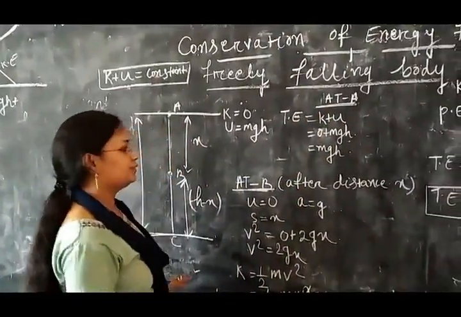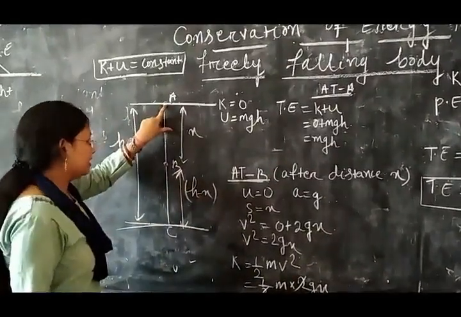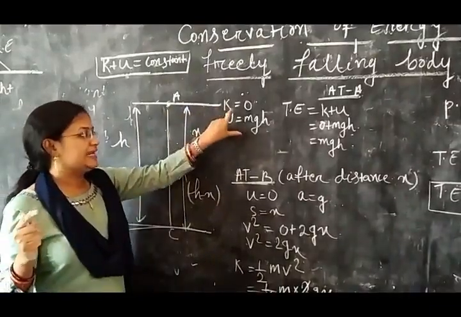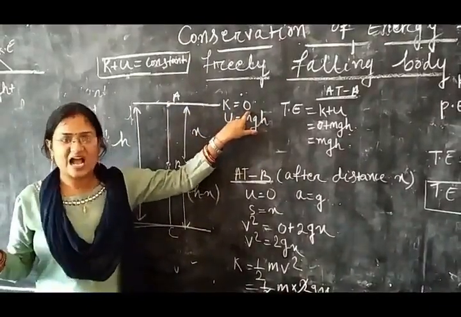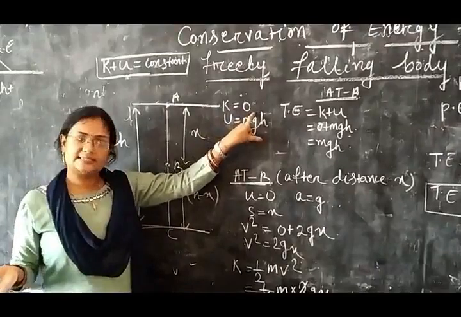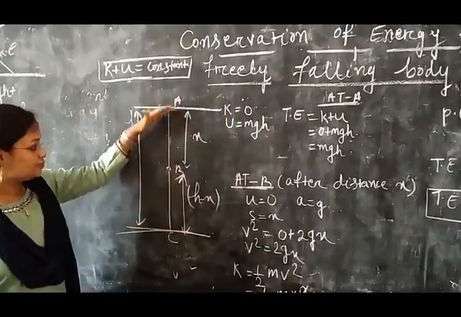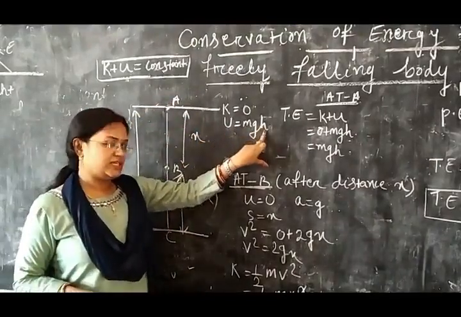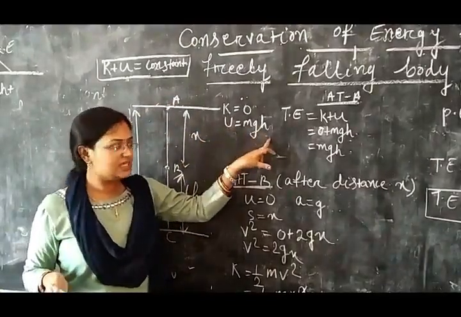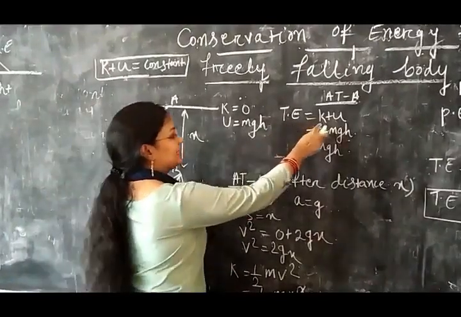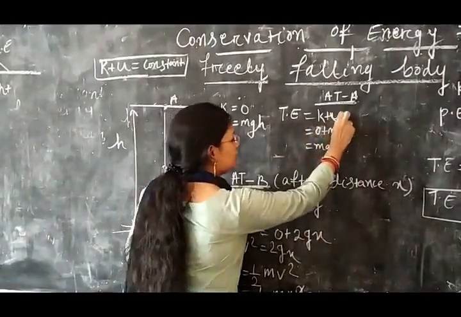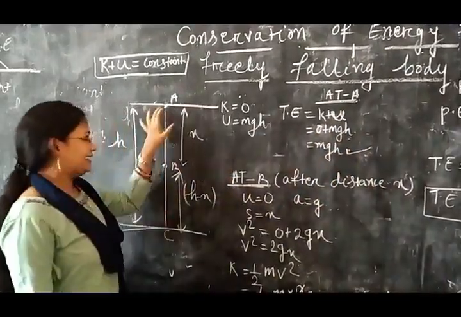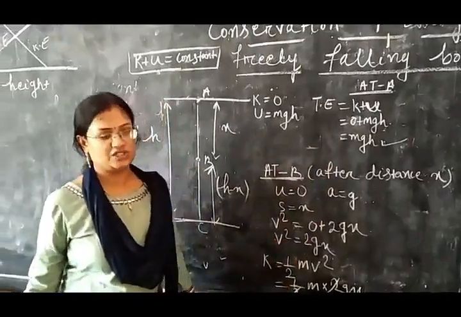So at point A, we will find the total energy. At point A the body is at rest, so velocity is 0. So kinetic energy is 0. Why? Because kinetic energy is half mv square. But since this body is at height h above the ground, potential energy is mgh. We have discussed that potential energy is mgh. Then the total energy is kinetic energy plus potential energy. So 0 plus mgh is equal to mgh. So at A the total energy is mgh.